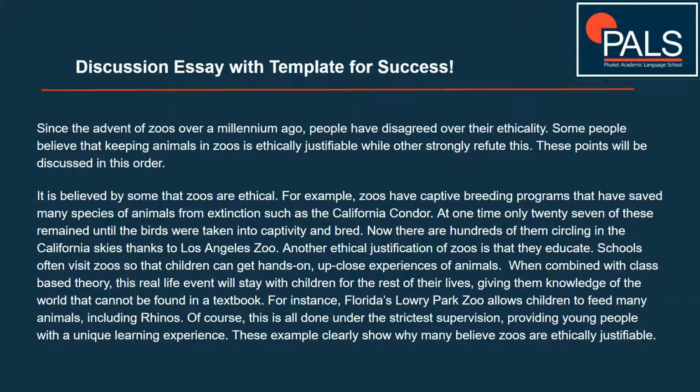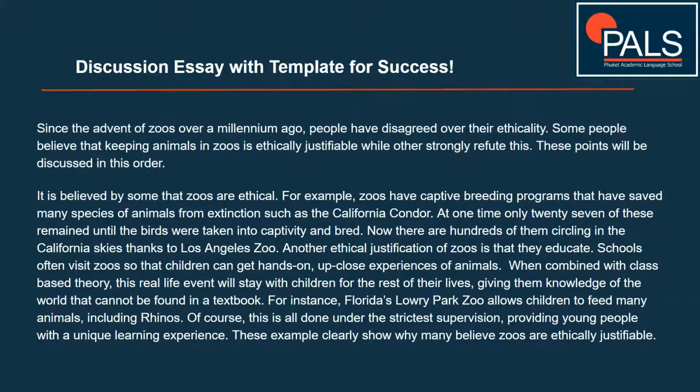Another ethical justification of zoos is that they educate. Schools often visit zoos so that the children can get hands-on, up-close experiences of animals. When combined with class-based theory, this real-life event will stay with the children for the rest of their lives, giving them knowledge of the world that cannot be found in a textbook. For instance, Florida's Lowry Park Zoo allows children to feed many animals, including rhinos. Of course, this is all done under the strictest supervision, providing young people with a unique learning experience.